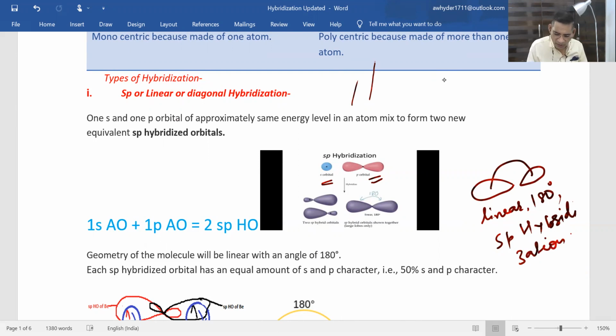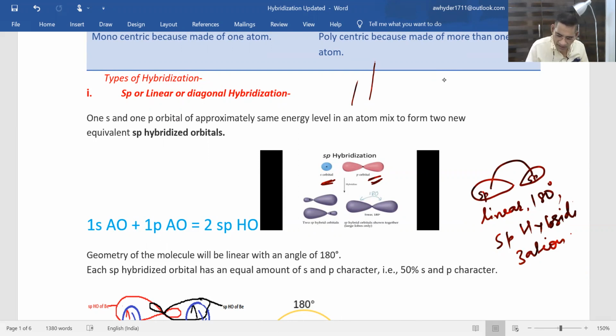So these two atomic orbitals, the s atomic orbital and the p atomic orbital, must be of the same energy level. Then only they can overlap each other and form sp hybridized orbitals. These two, this is sp hybridized and this is also an sp hybridized orbital. So this is about sp hybridization.